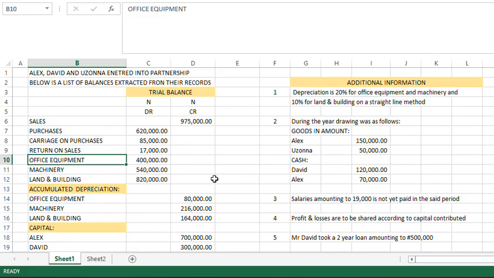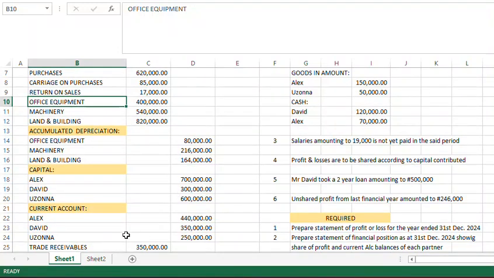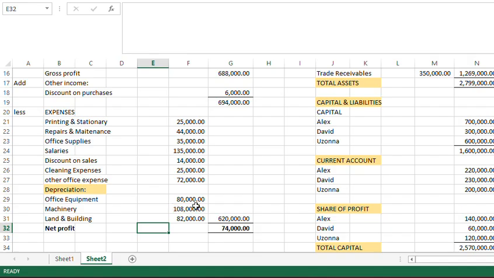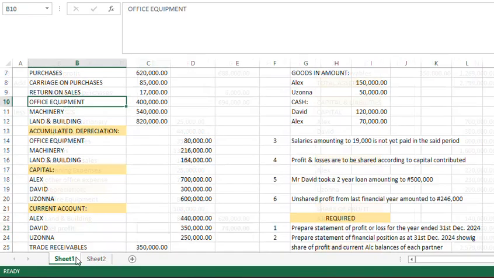So what you just do is 400,000 as cost of the asset divided by 5 will give you 80. You can see that already accumulated depreciation here is 80, which means this office equipment has suffered depreciation for 1 year, just 1 year. So this one that we are recognizing now here, 80, is the second time that the asset is suffering depreciation.